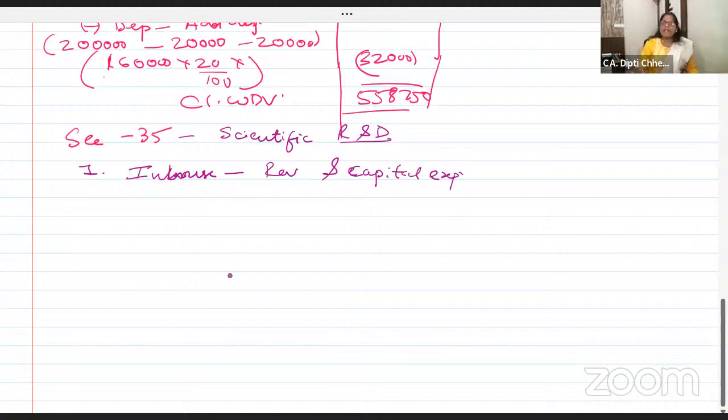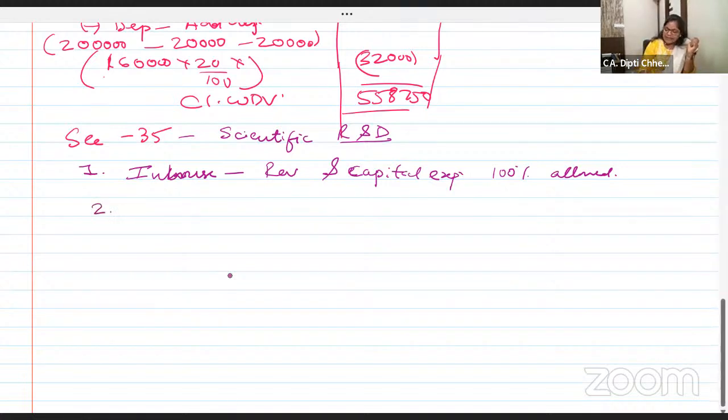Ma'am, generally capital expense are not allowed in P&L. But if that capital expense is related to scientific research, is it completely allowed? Answer is yes. So revenue expense and capital expense in-house are 100% allowed. Anyone studying from old books or scanners, their weighted deduction was there for scientific research, which is not there now.